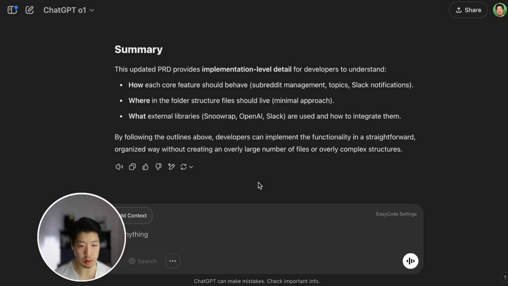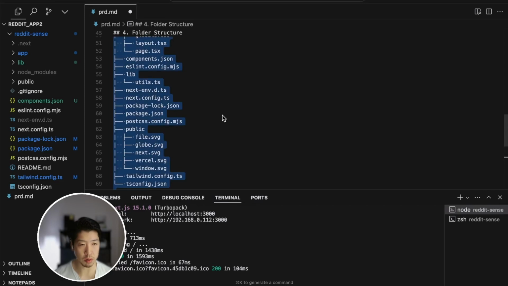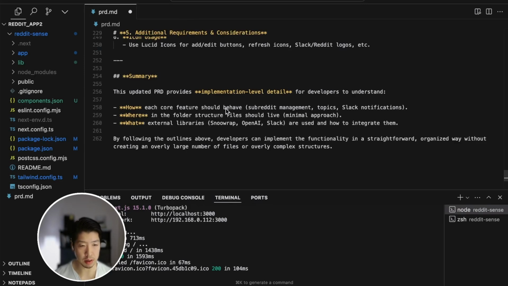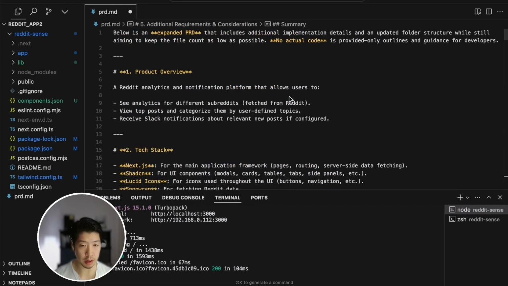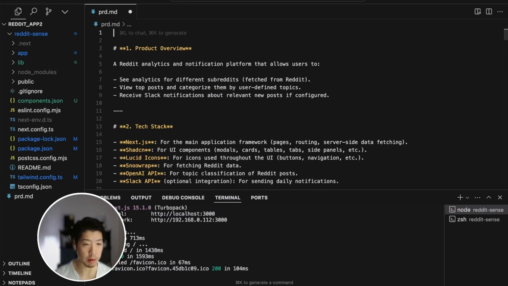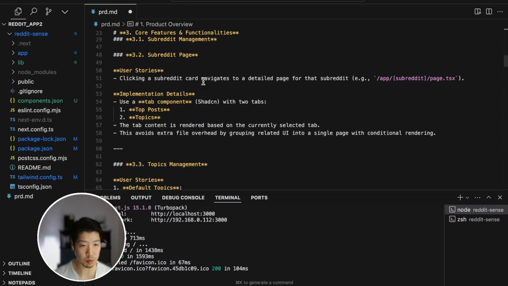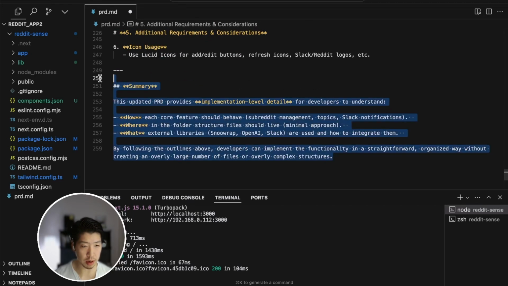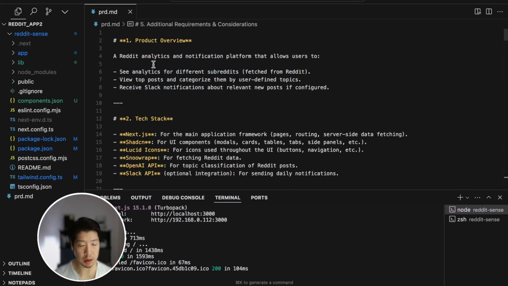Okay, we're just going to copy everything and bring it back to Cursor. We're going to replace our initial content with a new one and take another scan, get rid of any of the stuff we don't need. That looks pretty good. And let's get rid of the summary as well. All right, now we have the PRD. We can actually start implementation.